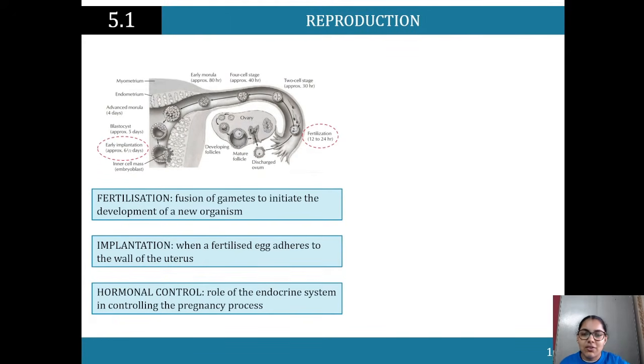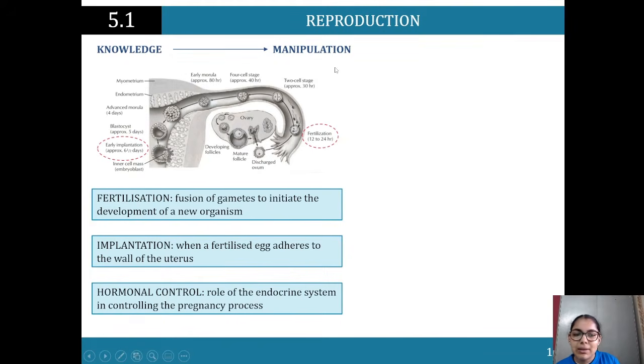Testosterone is earlier on when we look at male and female hormones, but within hormonal control, for pregnancy hormones, we're looking at oxytocin and a bunch of other hormones that you want to look at and have examples for.